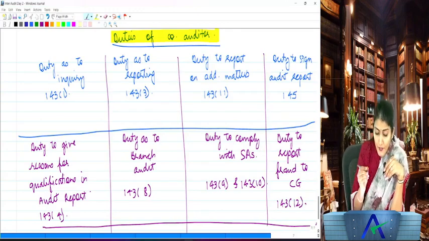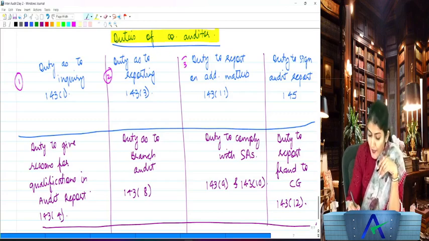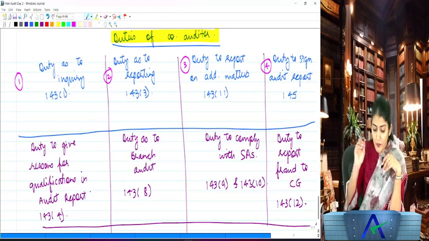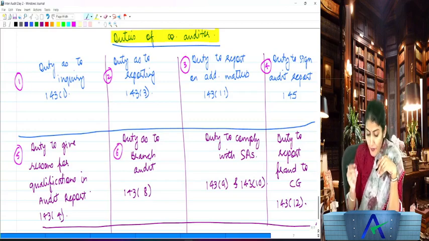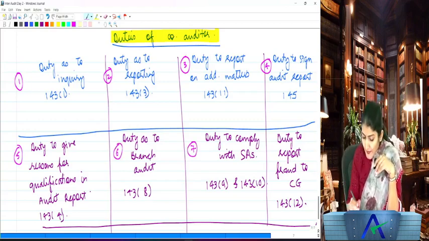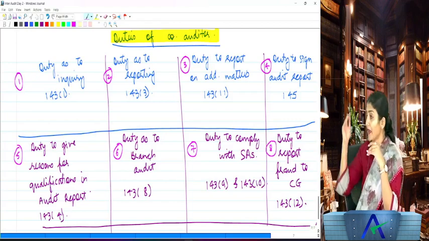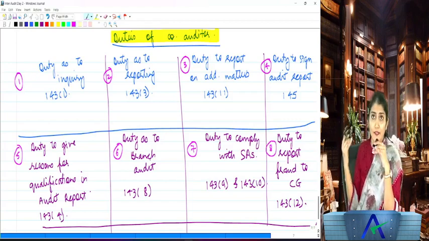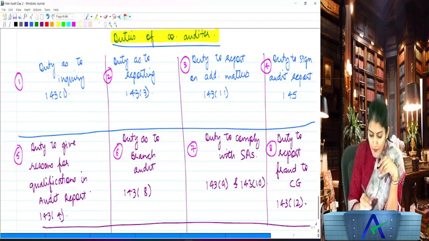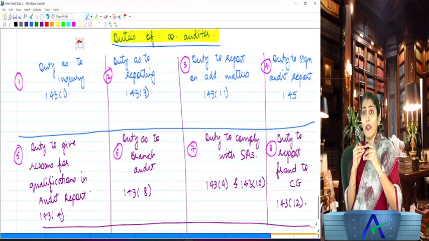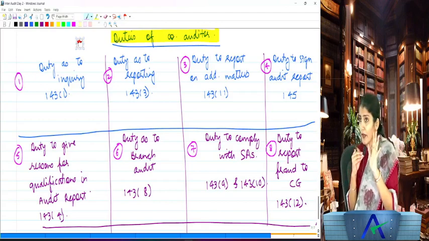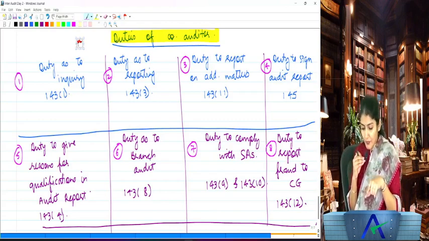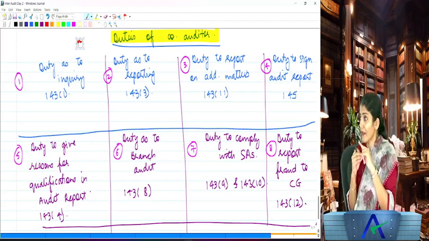So these are the 8 duties of the company auditor: duty as to inquiry, duty as to reporting, duty to report on additional matters, duty to sign audit report, duty to give the reasons for qualification in audit report, duty as to the branch audit, duty to comply with the standards on auditing, and the duty to report the fraud to the CG. So what have we done right now? We have made a list of the rights of the company auditor, and a list of the duties of the company auditor. Anything that you don't understand?